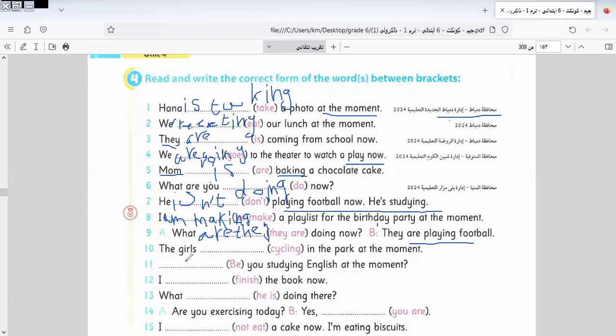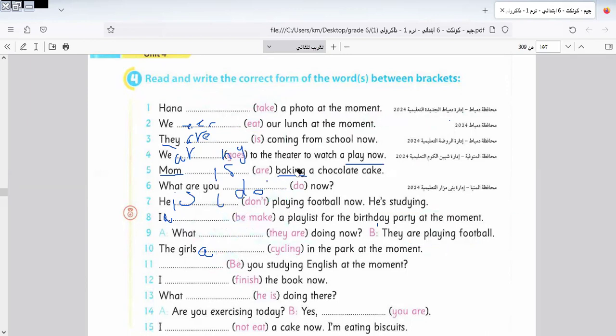Here we have: the girls stays in the park at the moment. It will be the girls what? It will be are. Why are here, Miss Iman? Because girls here is plural and we have s. I put are here, so it will be are cycling, written as it is. Okay. Today I answered 10 sentences. I will leave the rest for you to do by yourself. Now we know how to answer the question of the present continuous tense. It's easy to do it by yourself.